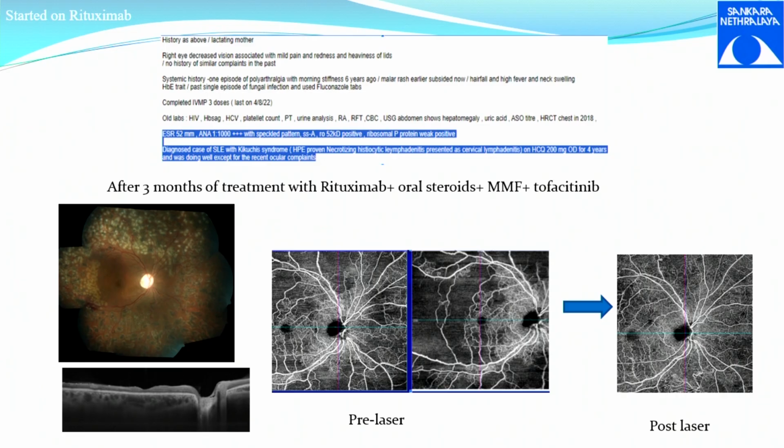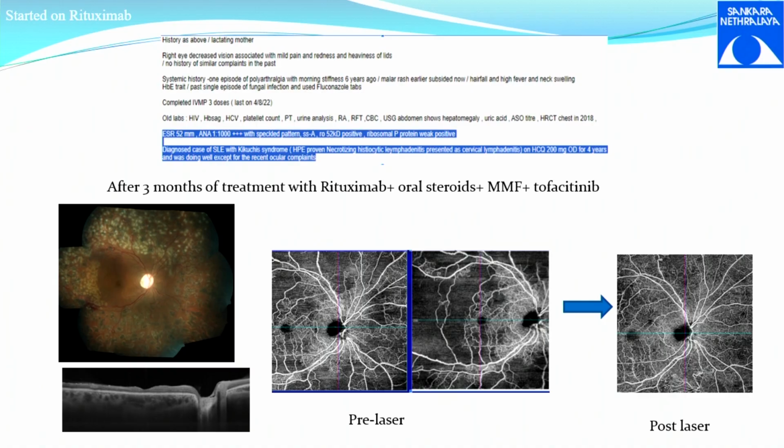So when you have such a vasculitis, you have a lot of CNP areas, which is capillary non-perfusion areas, noted on both eyes. This is an OCTA picture, okay, not an FFA picture. This is an OCTA picture where you see the capillary non-perfusion areas for which the patient got lasered. Okay, why laser? Because it should not progress, it should not develop neovascularization. So they had given the laser.